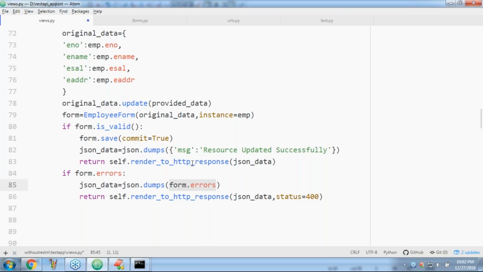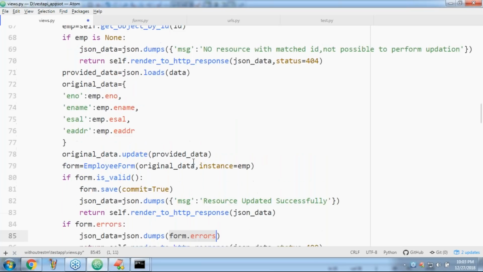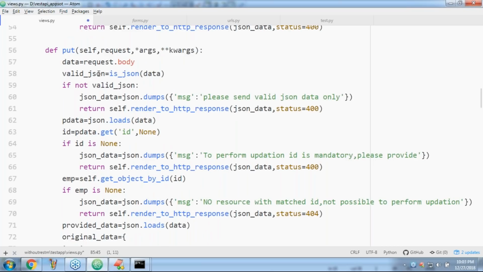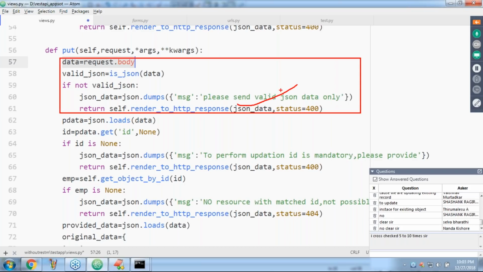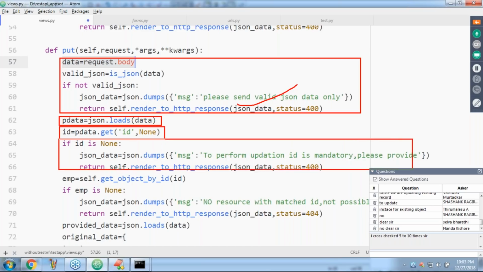Any doubt? Can you please have a look once? How is the put method implemented? Sir, here I got client data. Observe carefully. Is it valid JSON or not? If it is not valid JSON, provide an error message. It is valid JSON. Can you please convert it into a Python dictionary and get the ID? If ID is not available, then to which record do we have to perform updation? Sorry, not possible to perform updation.